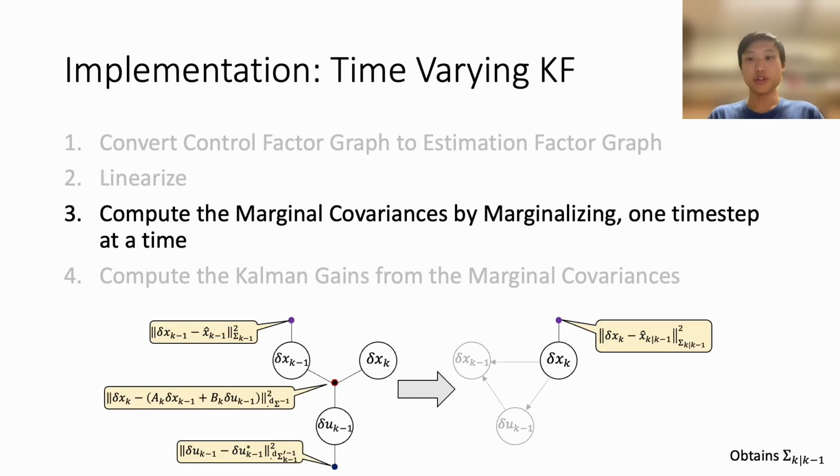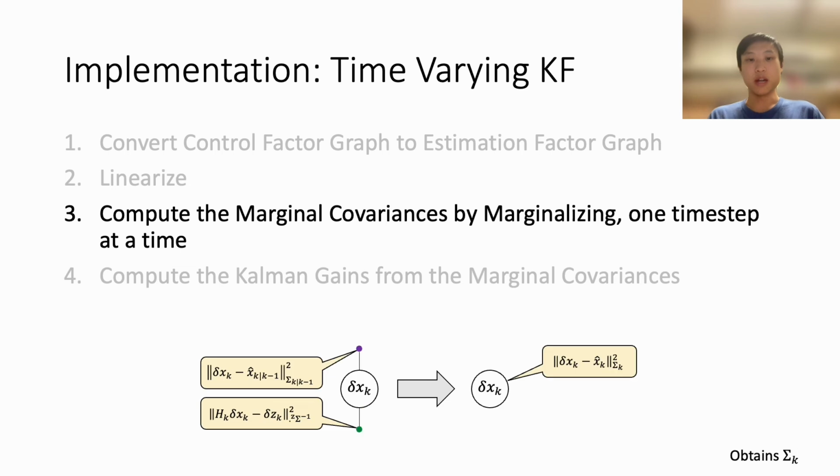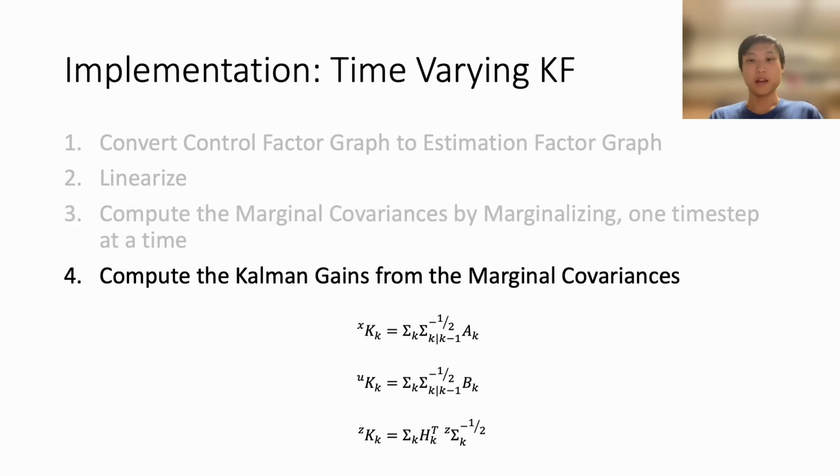Next, we compute the marginal covariances by successively adding one time step to the graph and eliminating the previous time step. For each time step, we do this once for the motion model prediction and a second time for the measurement update. With each, we record the resulting covariance after marginalizing to obtain 2 marginal covariances per time step. Finally, we use the 2 marginal covariances to compute the Kalman gains for each time step.